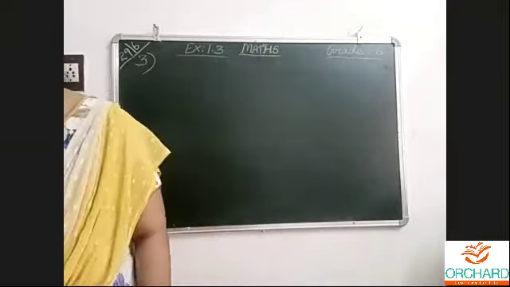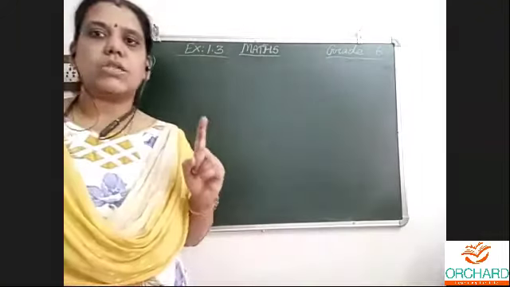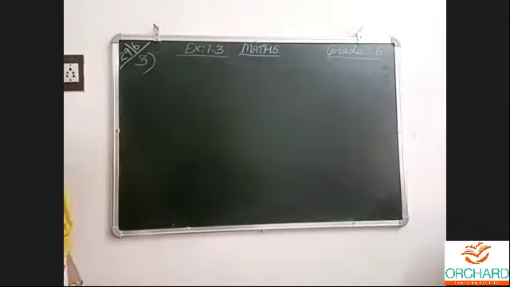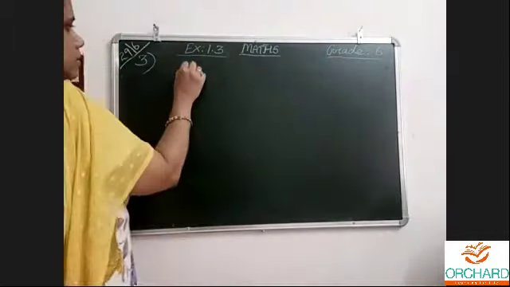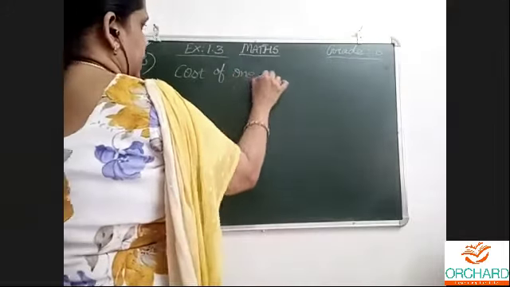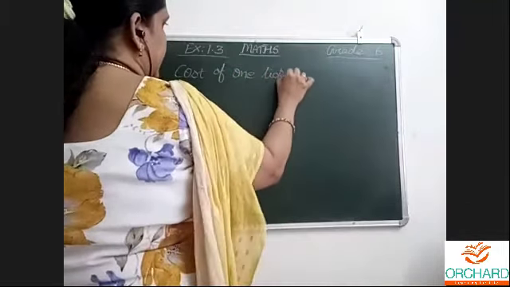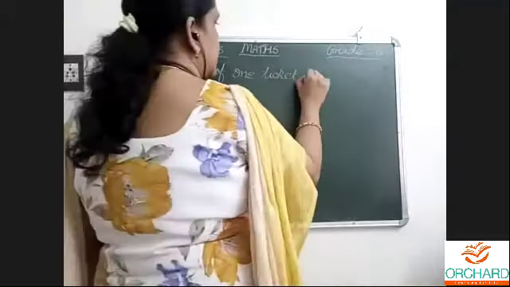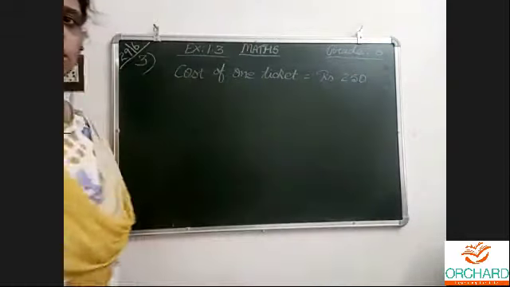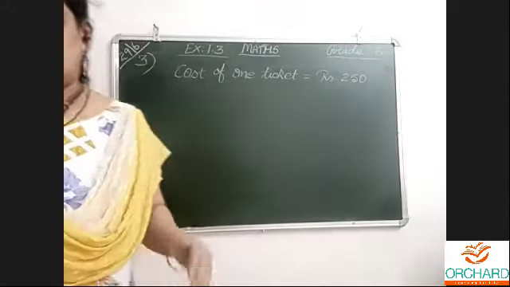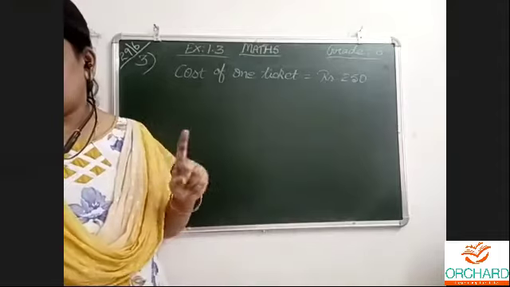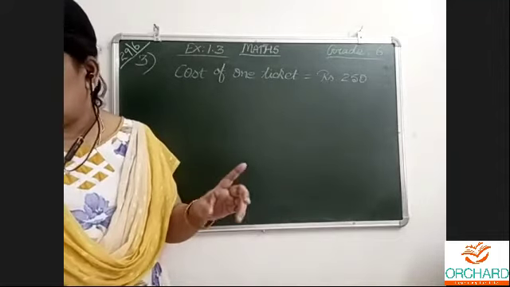Okay. Now, the cost of one ticket is rupees 250. Let us start like that. Cost of one ticket, by explaining, I will write. Cost of one ticket is equal to rupees 250. Easy question, only to understand. So line by line when I write, I will tell you. One ticket for one person is 250 rupees each.